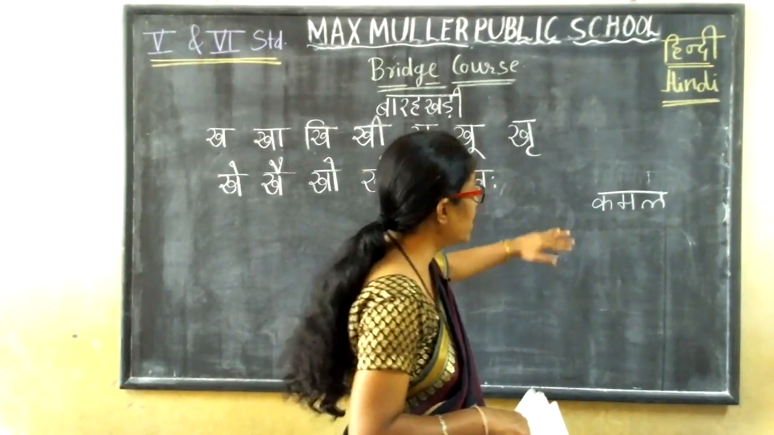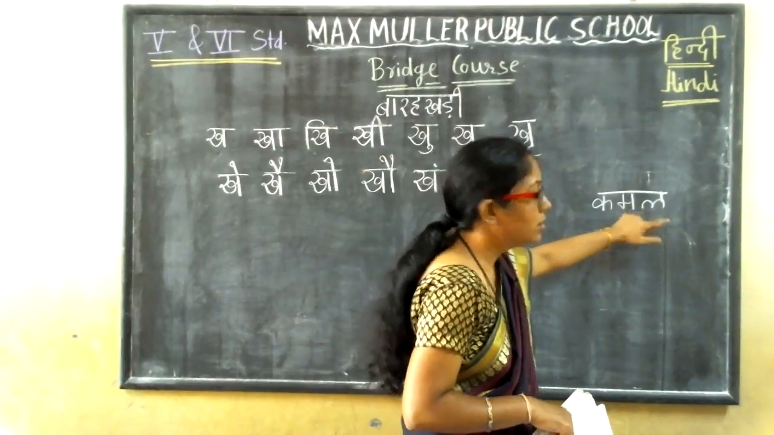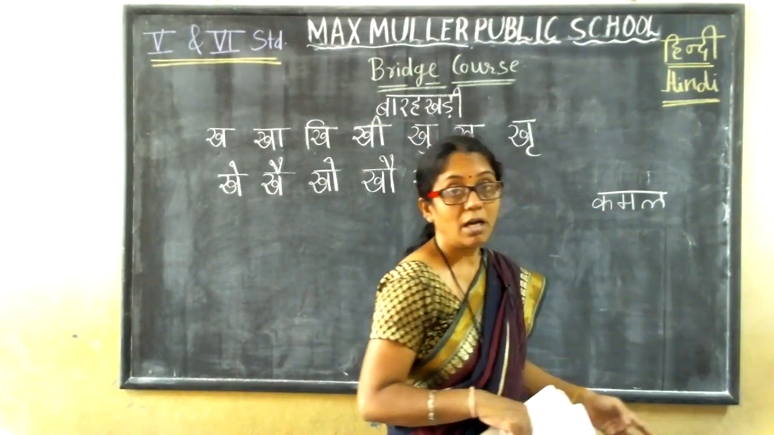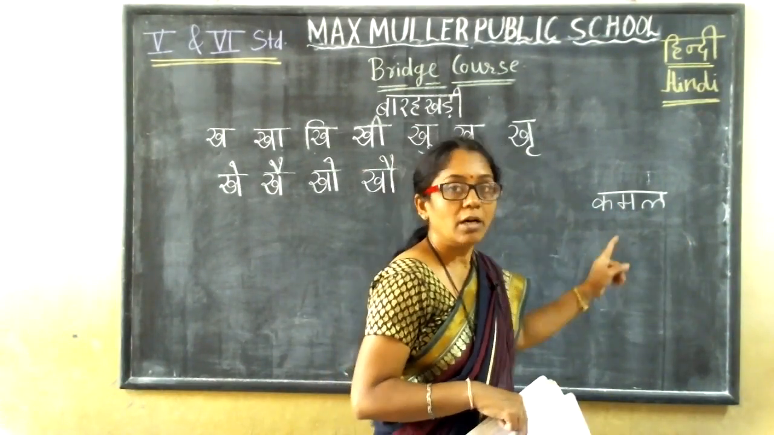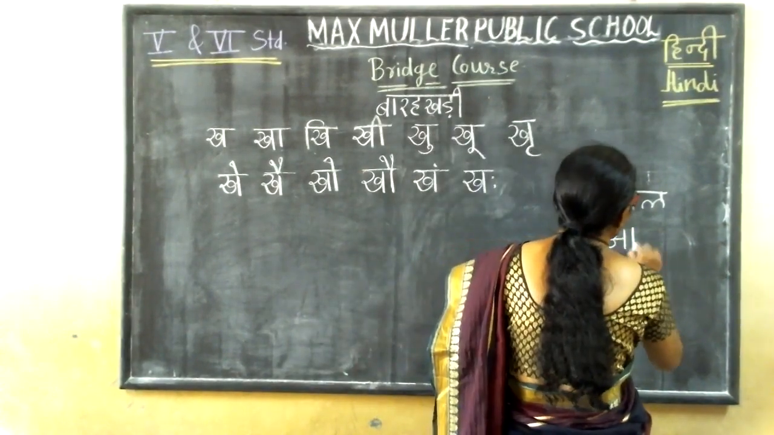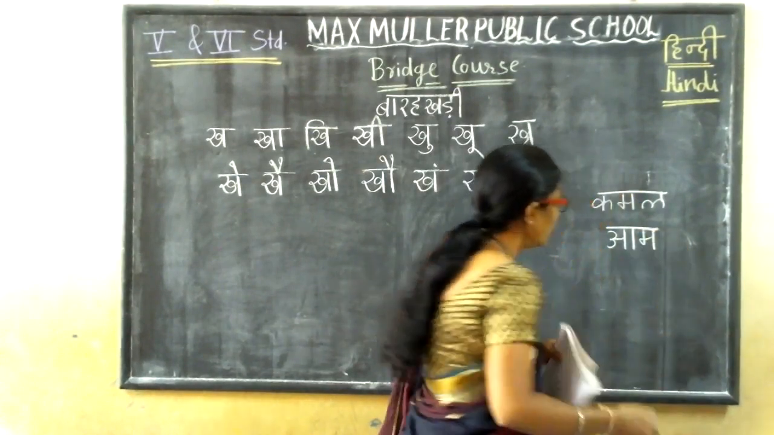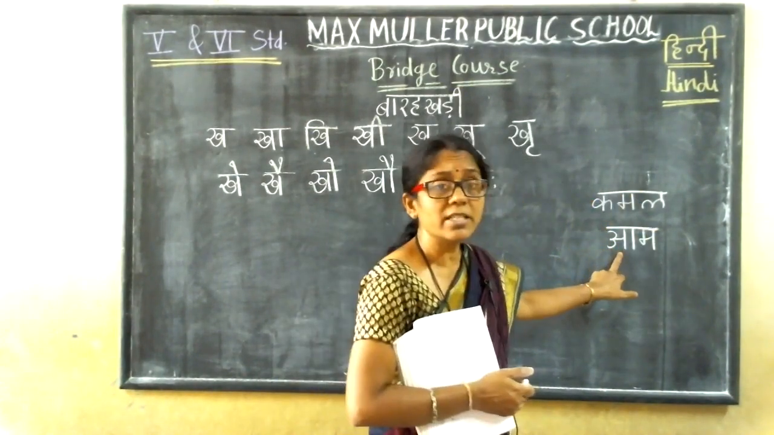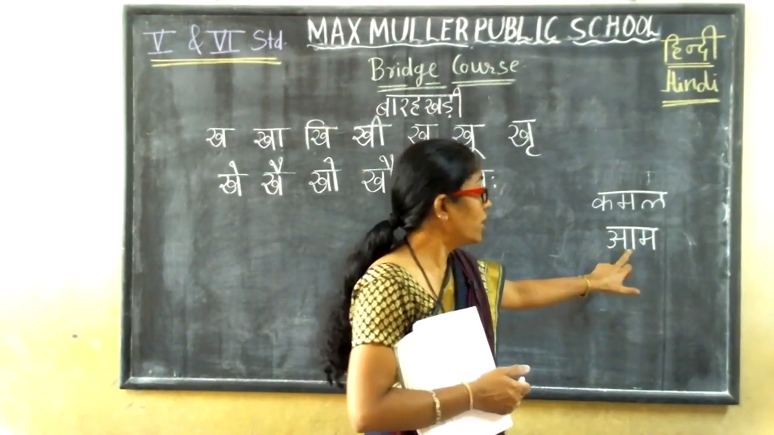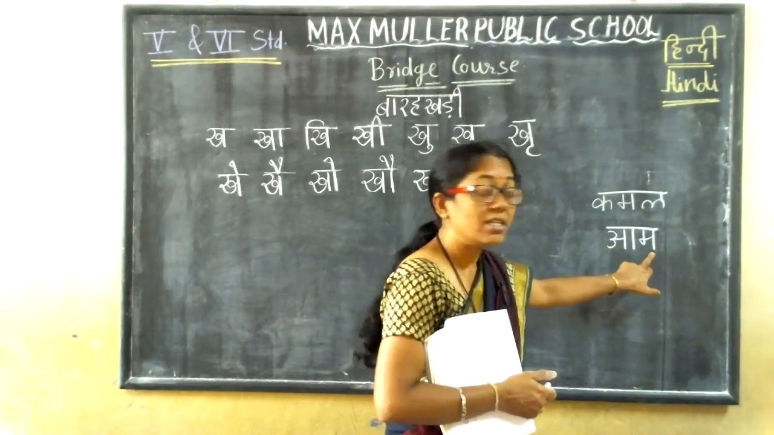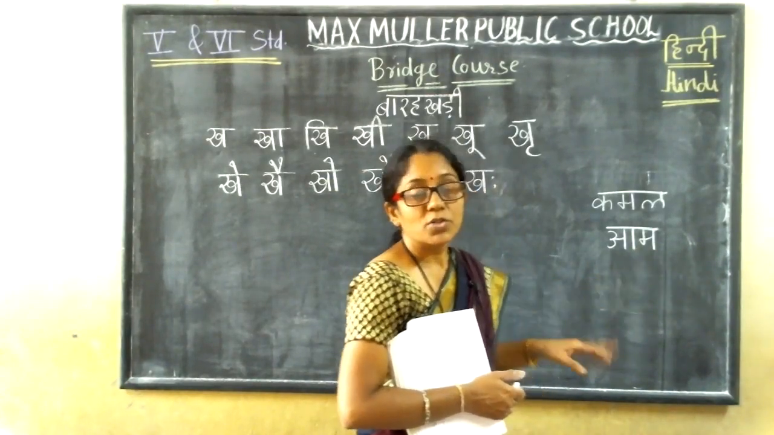So how to read this? Ka ma la. Here only this is ka ma la. Next, if I give this word, see how to read it. First you have to identify this letter. Which letter is this? A. Okay, so here which matra? Aki matra. A. Then which letter is this? Ma. So like this you have to read.